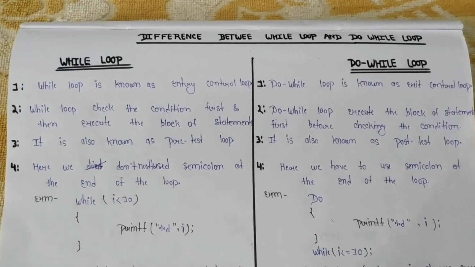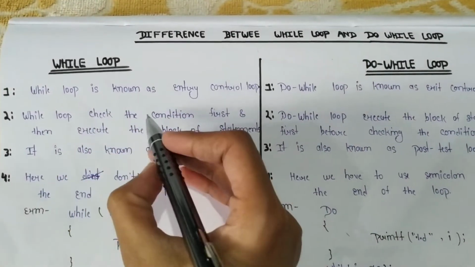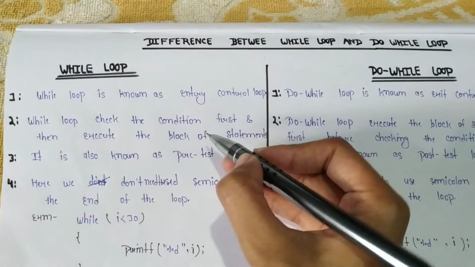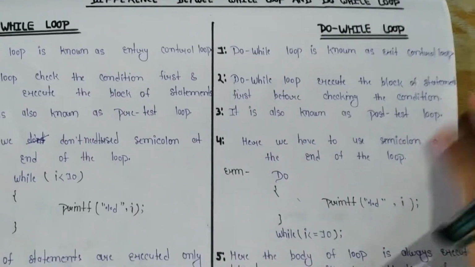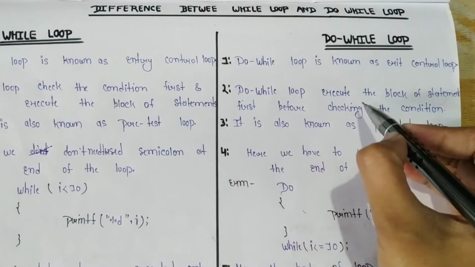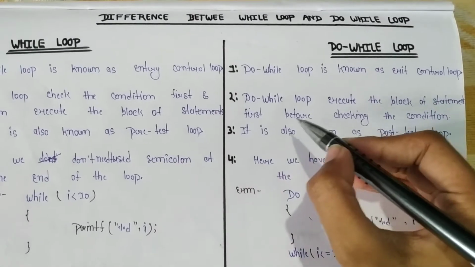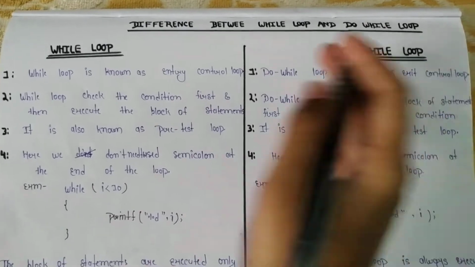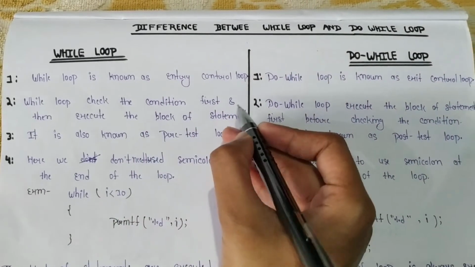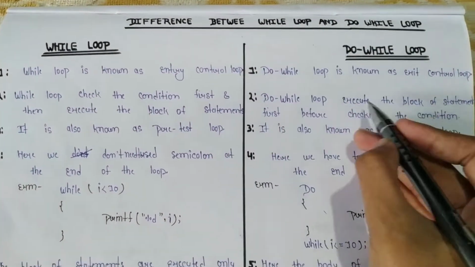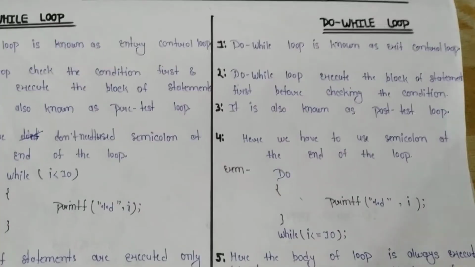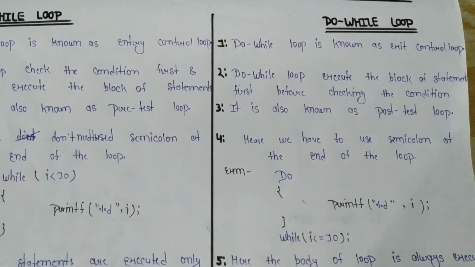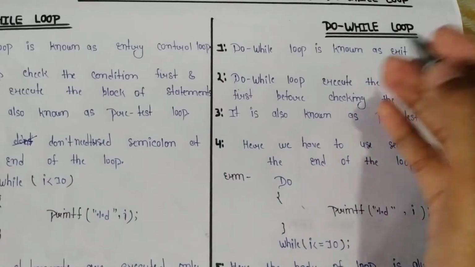Clear? The second one is: while loop checks the condition first and then executes the block of statements. And do while loop executes the block of statements first before checking the condition. Clear? It first executes the block of statements, and after the execution it tests the condition.